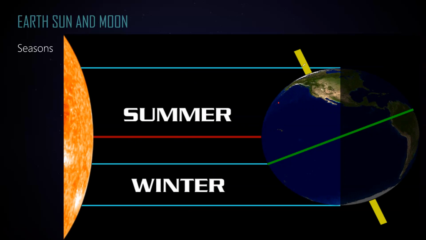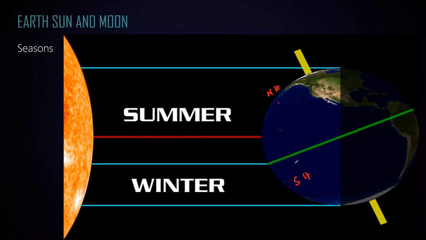In this case, the top side is the northern hemisphere, and the bottom is the southern hemisphere. So which hemisphere is receiving more energy or more light? The northern hemisphere. So the northern hemisphere is receiving more energy than the southern hemisphere. As a result, there will be summer in the northern hemisphere and winter in the southern hemisphere.